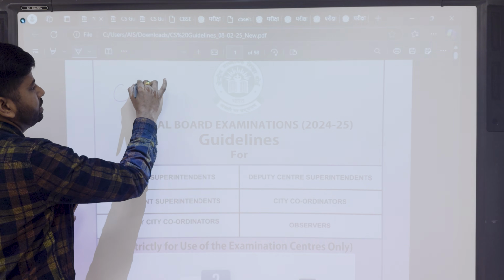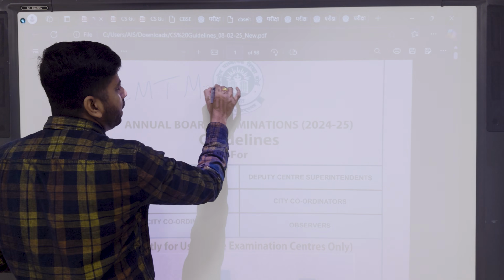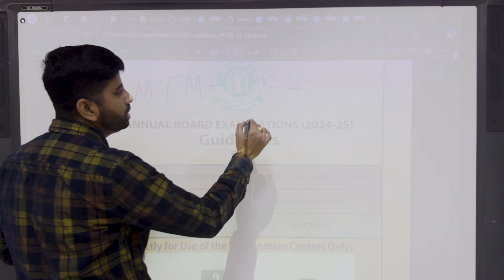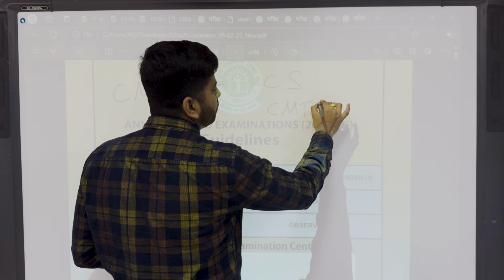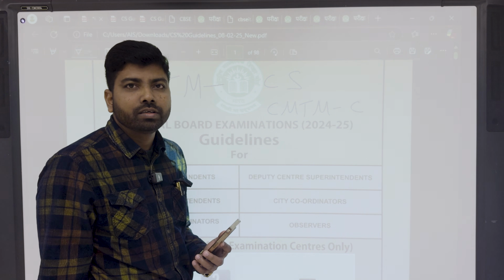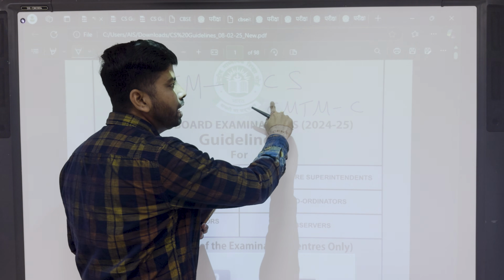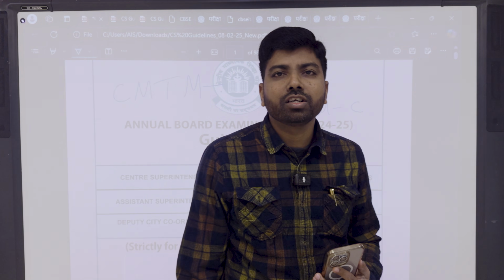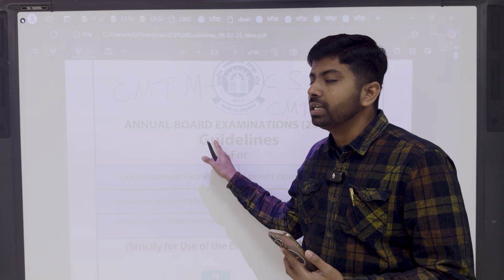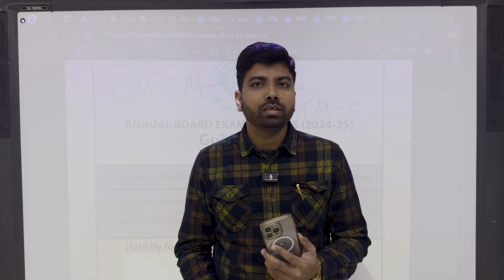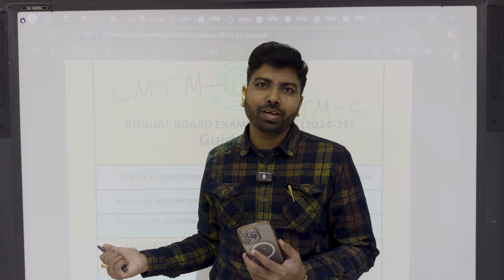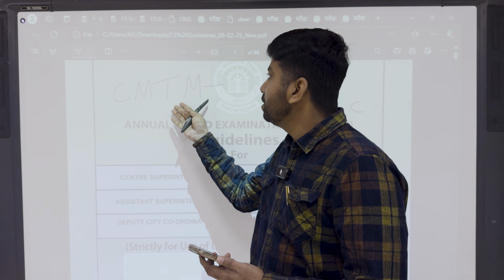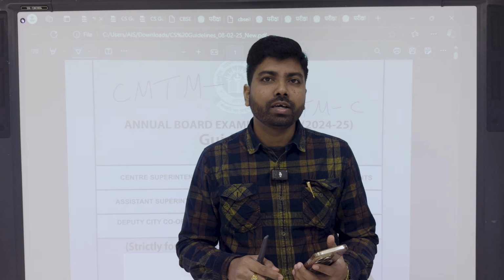Here there is CMTM and CS. This is for the Center Superintendent, and one more app is there, CMTMC. This is for the Custodian, where the question paper is stored. The custodian will download this app, and the principals and center superintendents will download the app. The only thing is that if we are using an iPhone, it is not available. It is only available on Android phones, so we have to use an Android phone to download the app.